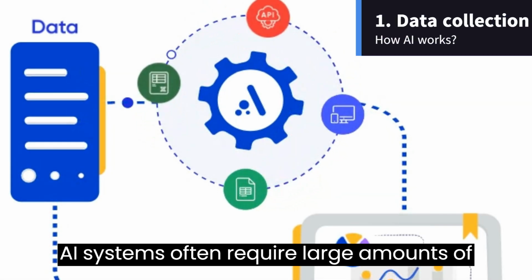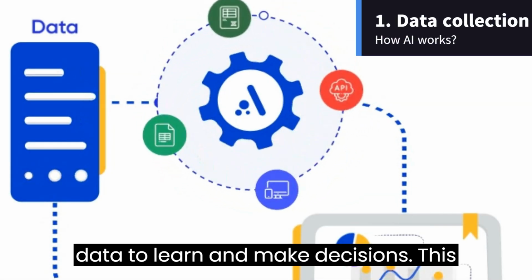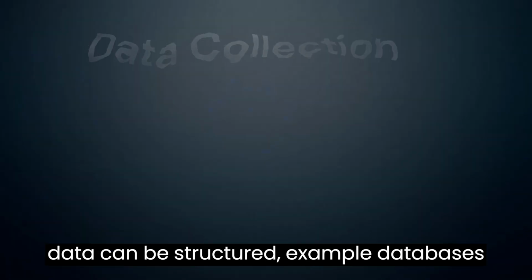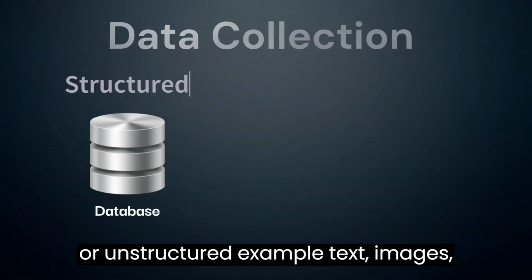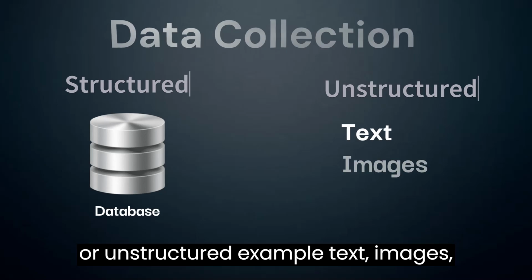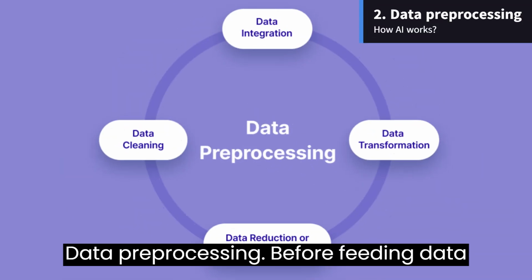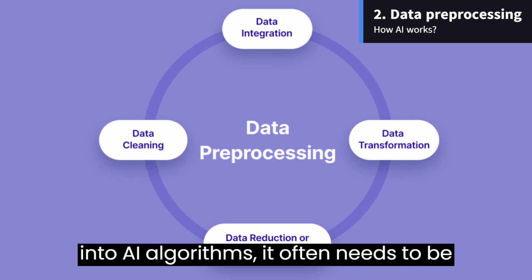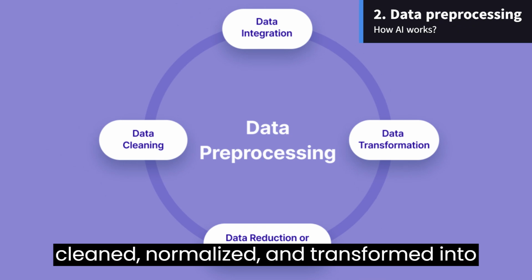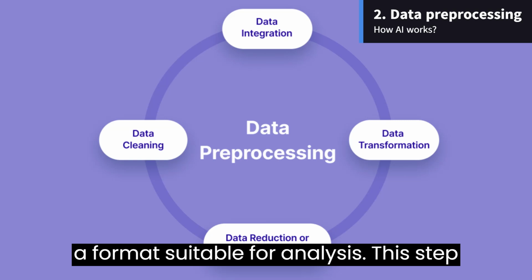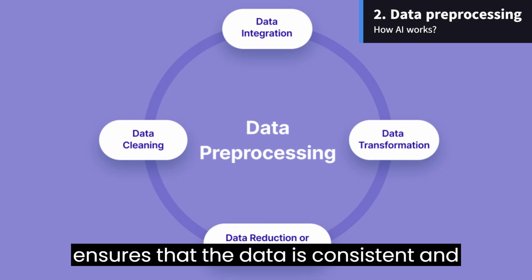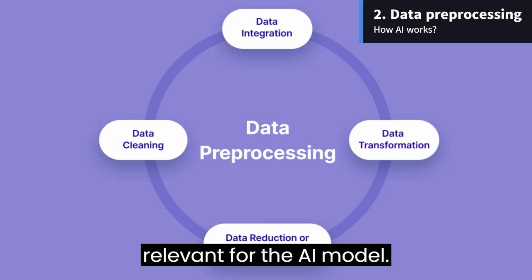AI systems often require large amounts of data to learn and make decisions. This data can be structured, for example databases, or unstructured, for example text, images, videos. Data preprocessing. Before feeding data into AI algorithms, it often needs to be cleaned, normalized, and transformed into a format suitable for analysis. This step ensures that the data is consistent and relevant for the AI model.